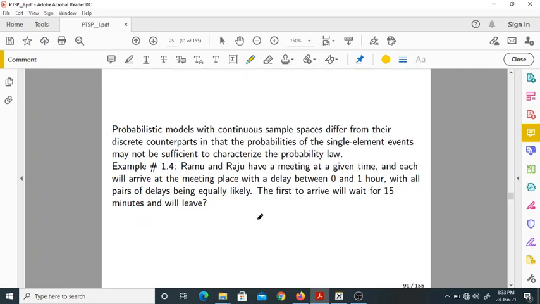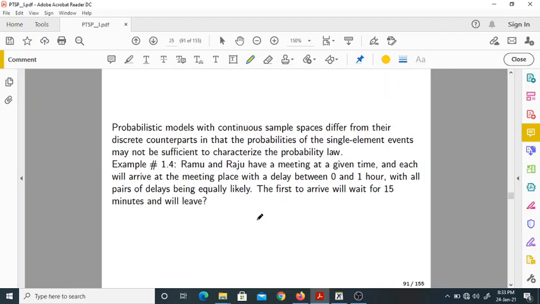Yeah. Now, let me take this simple example. Ramu and Raju have a meeting at a given time and each will arrive at the meeting place with a delay of between 0 and 1 hour, with all pairs of delays being equally likely. The first to arrive will wait for 15 minutes and will leave. So what is the probability that they will meet? Here the question is, what is the probability that they will meet?